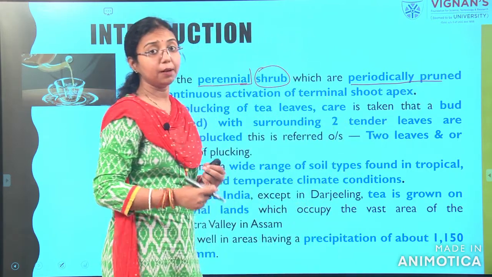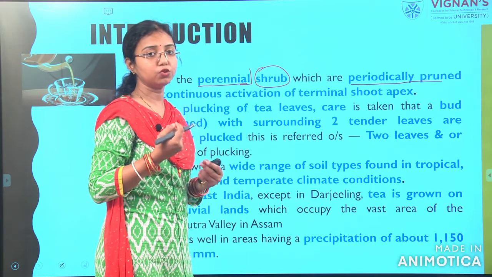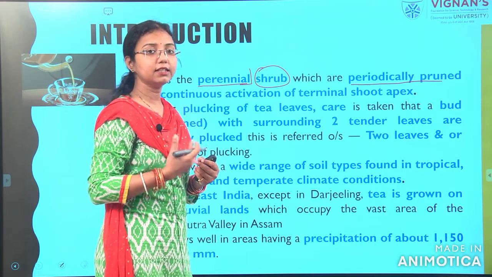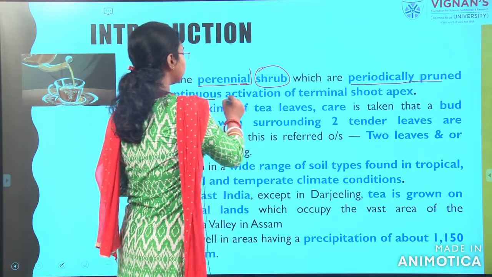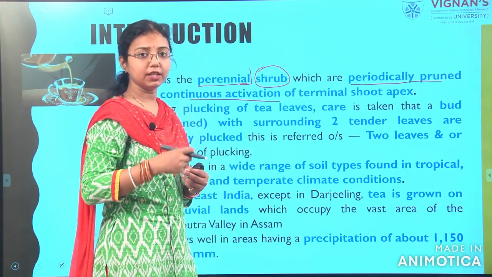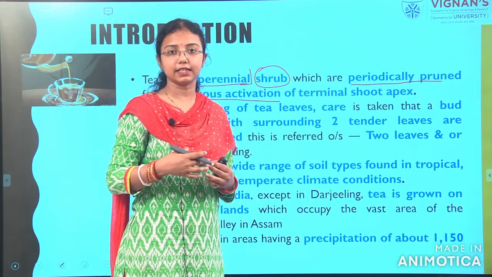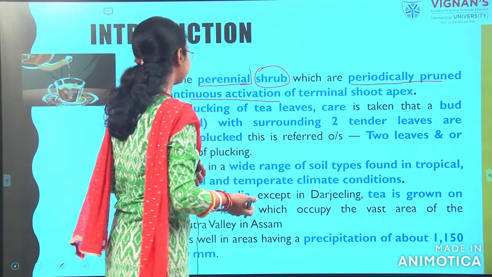What does that mean? We take the one bud, two leaves periodically, for continuous activation of the terminal shoot. Whenever it comes from one side, we take it, so throughout the whole year we do the plantation.